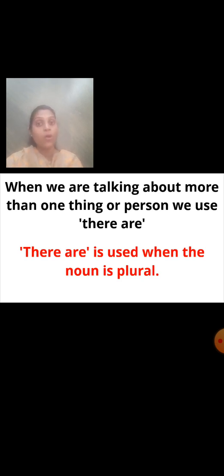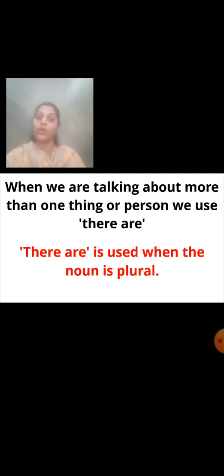When we are asking about more than one thing, how do we ask? Are there any sweets in the box? So there must not be one sweet in the box. There must be more than one. Are there monkeys on the tree? That means there are more than one monkey.